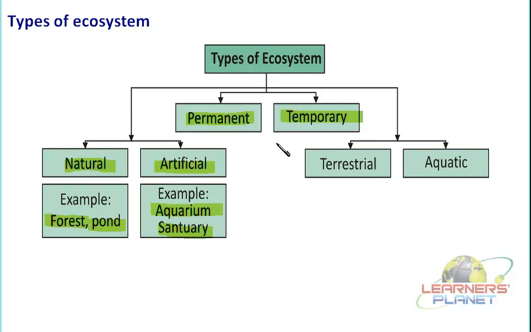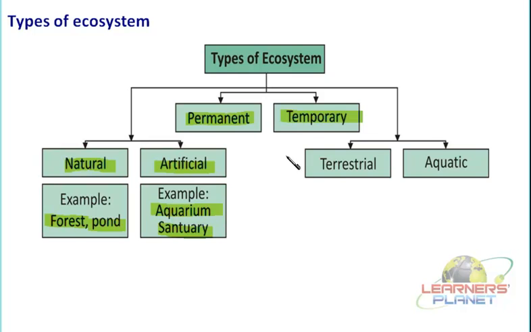And what about the permanent? Like the society where you are living, the area where you are living, that is a permanent ecosystem. The organisms living on the land interact with each other. There are dogs, buffaloes, cows, plants, different types of trees, grass, and human beings too. So this establishes a permanent ecosystem.